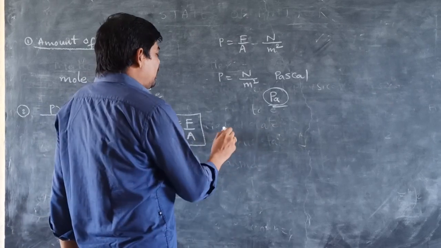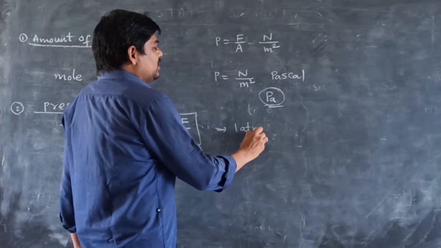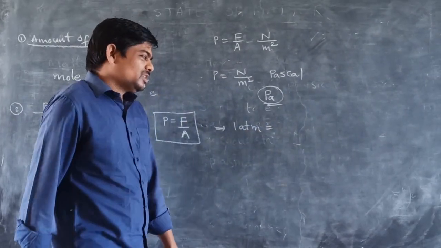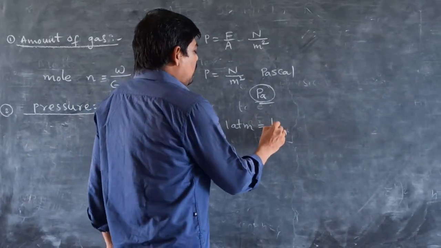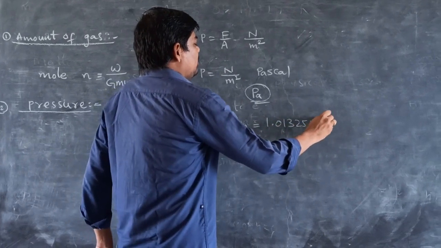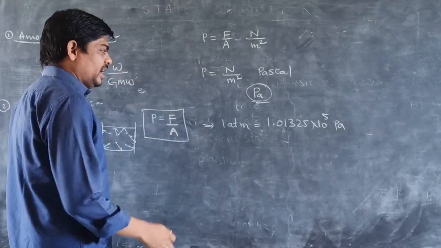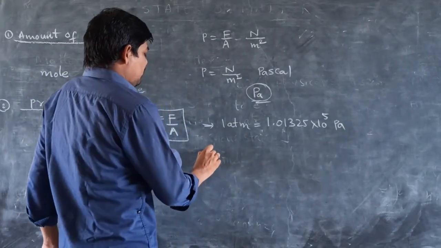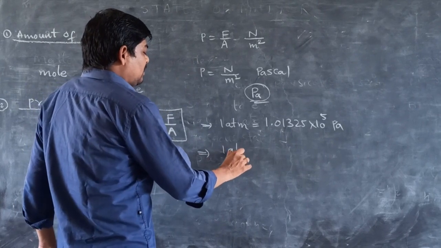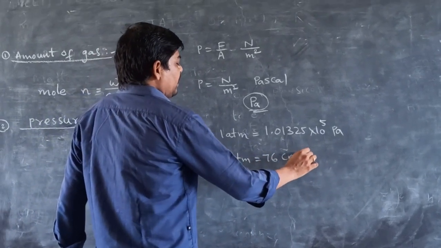Pressure is also expressed in units of atmospheres. One atmosphere is equal to 1.01325 times 10 power 5 pascals. An atmosphere is also known as 76 centimeters of Hg.